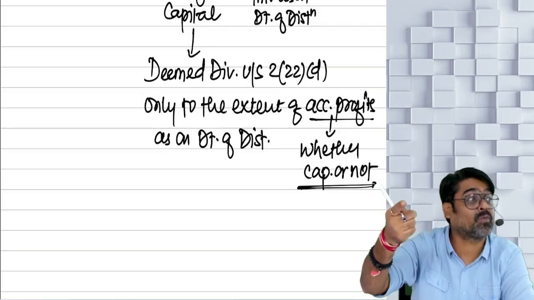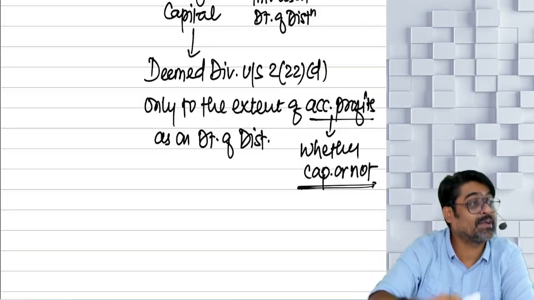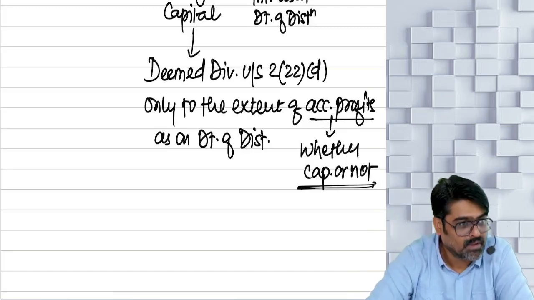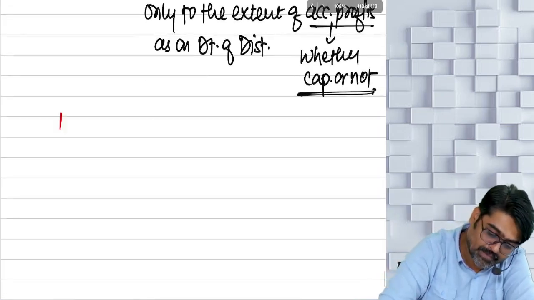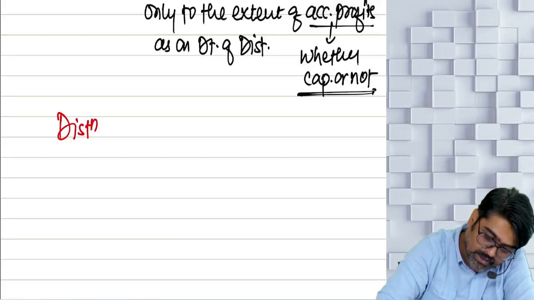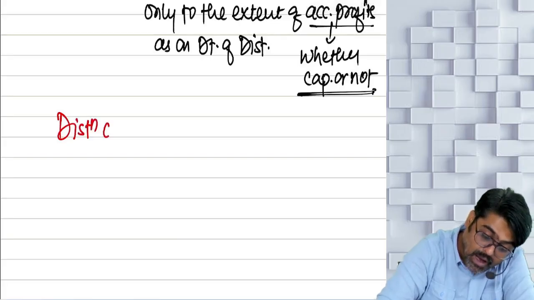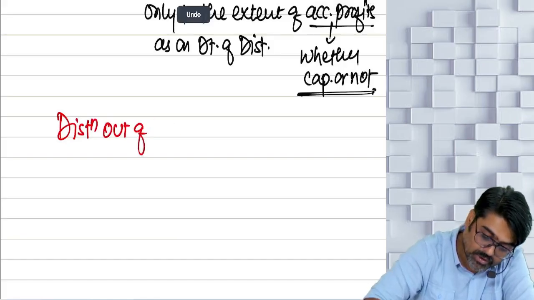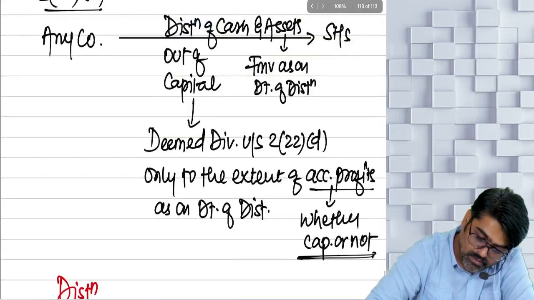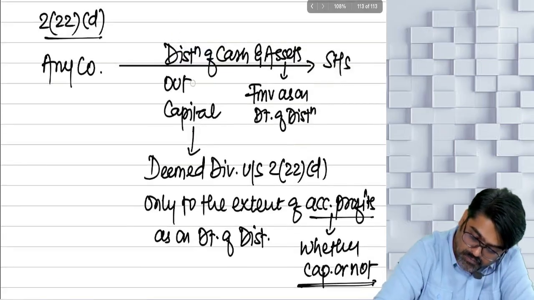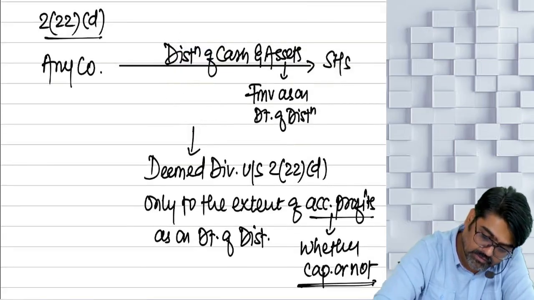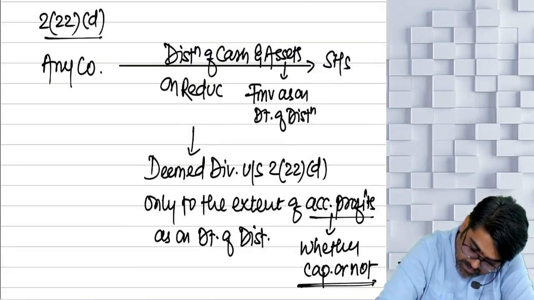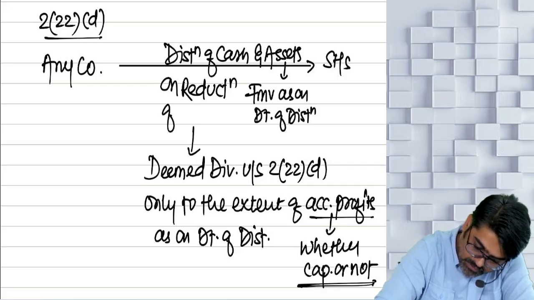But in the case of 222C, as on the date of liquidation. Will you remember this? But remember one more thing. Distribution out of capital, distribution of cash and assets on reduction of what?